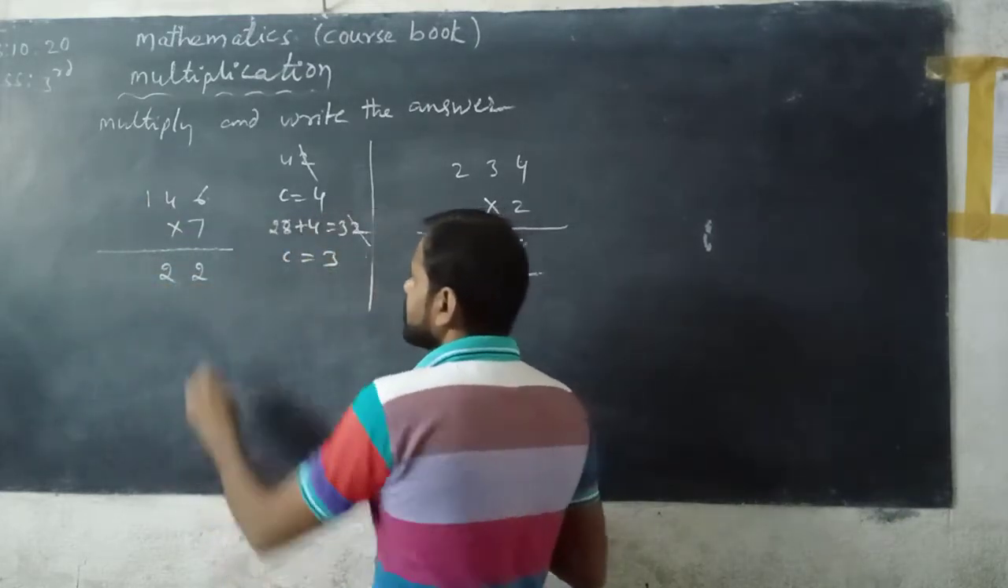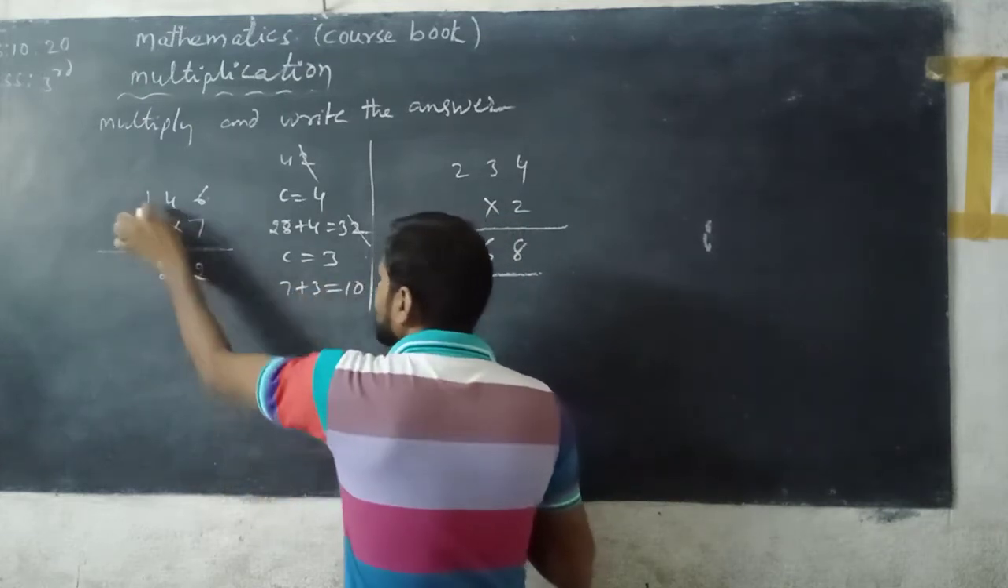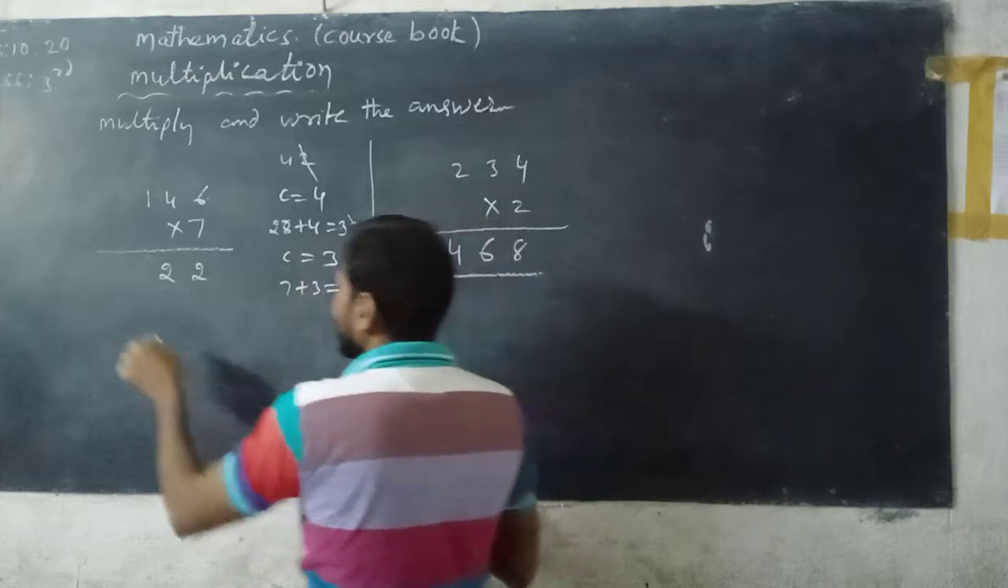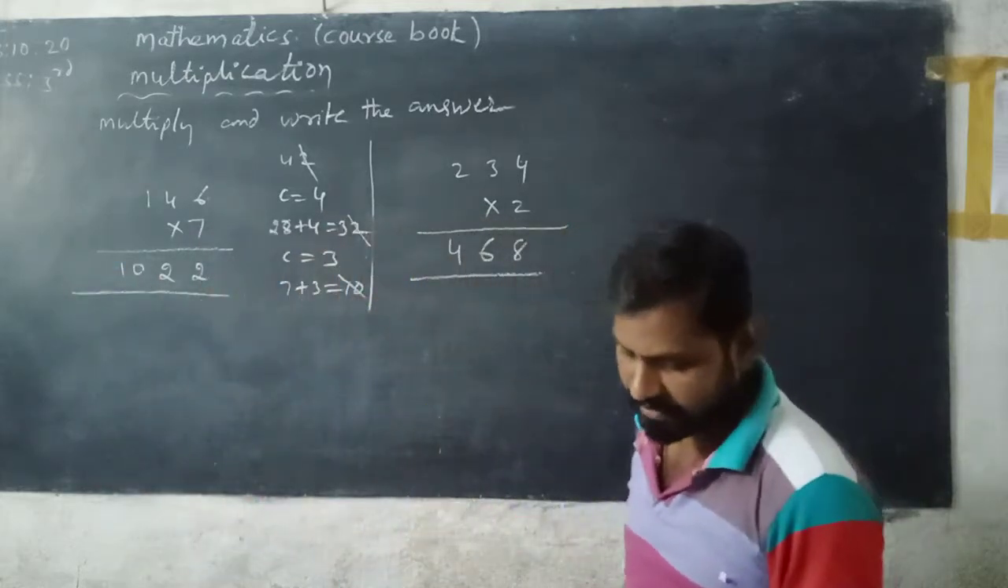Next, 7 1s are 7. Plus 3, you get 10. This is the last digit of the given number, so you can write 10 directly. The product is equal to 1020.